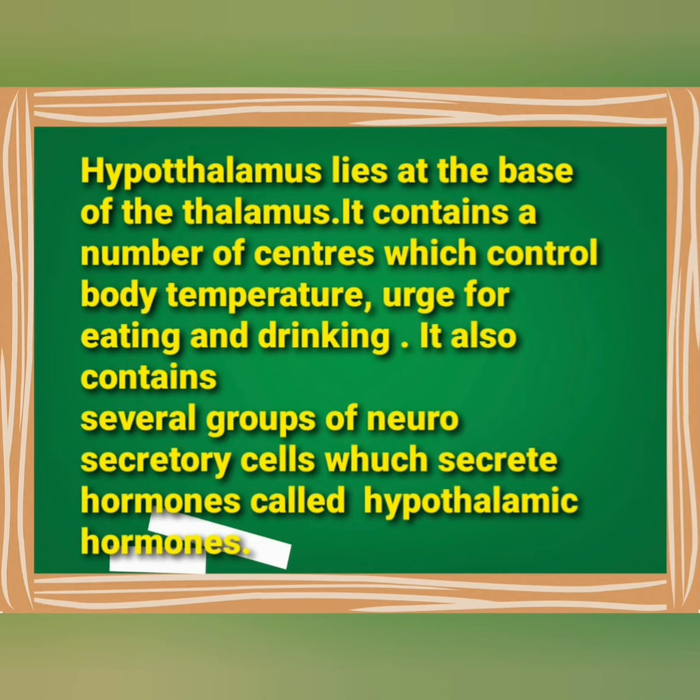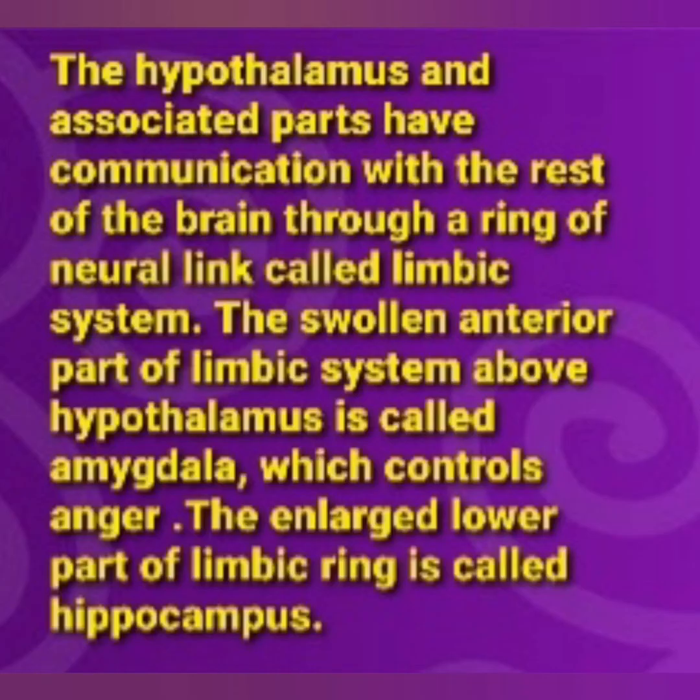Hypothalamus lies at the base of the thalamus. It contains a number of centers which control body temperature, urge for eating and drinking. It also contains several groups of neurosecretory cells which secrete hormones that are called hypothalamic hormones. Hypothalamus and associated parts have communication with the rest of the brain through a ring of neural link called the limbic system. It is very important, note it down.